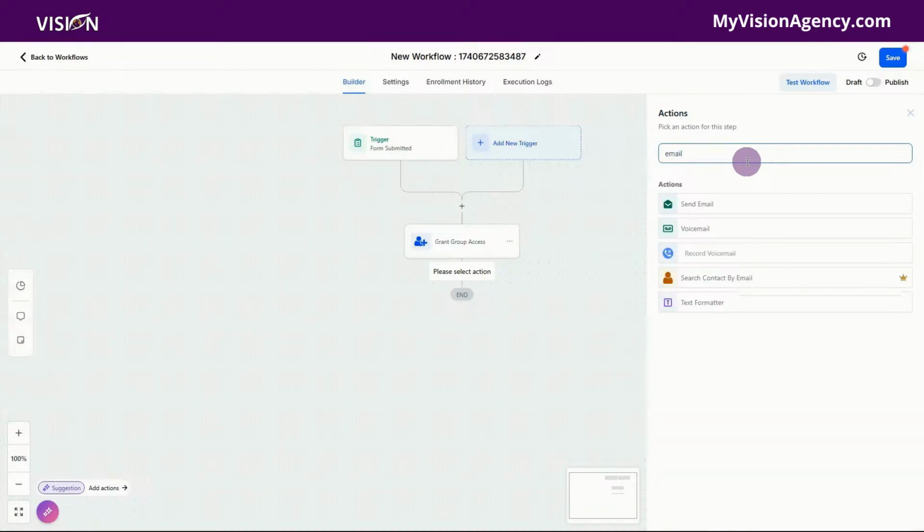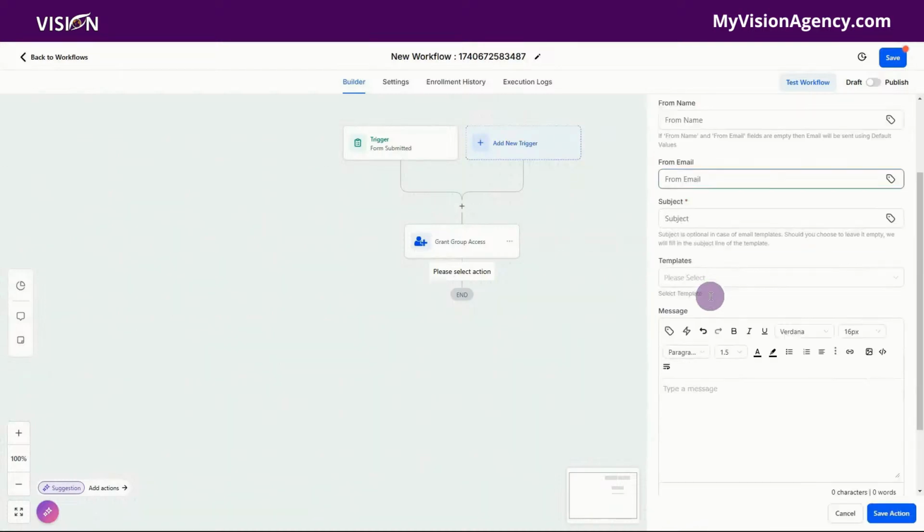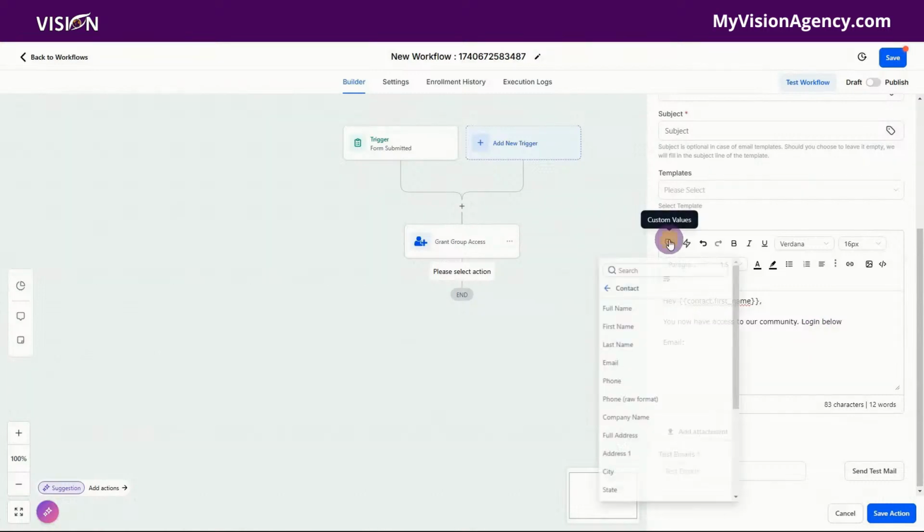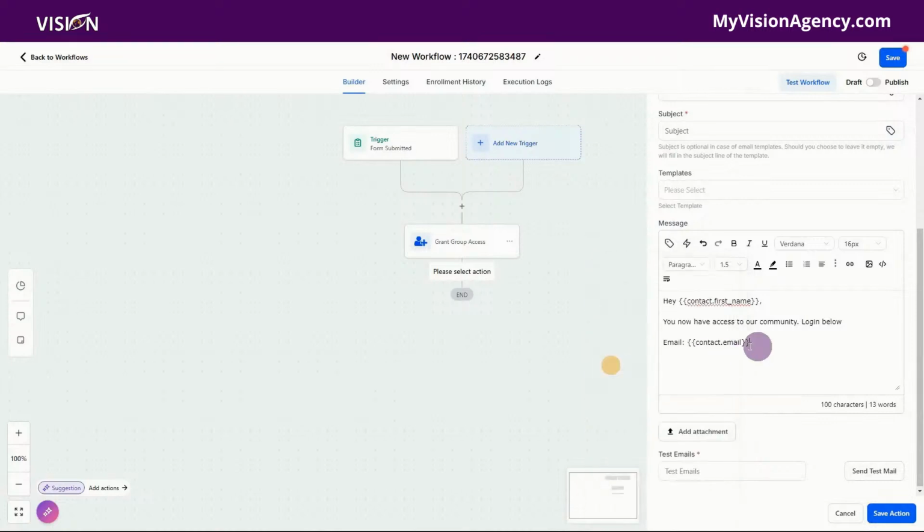We can go to email, send an email, and we can say, hey, first name, you now have access to our community, login below. I do like to put the email that they used just in case they forgot, because I know we all have multiple emails. You may have forgotten which one. So I'm just going to put a placeholder here. I'm going to say email. Let's make it bold so it's clear. And then it will fill in whatever email they used when filling out the form. So obviously that's the email we're going to use to register for the group, and I just want to remind them there.